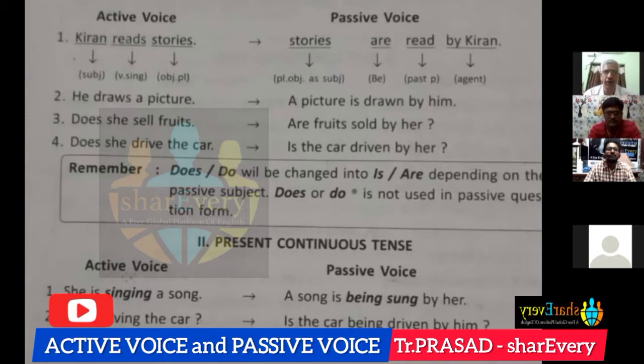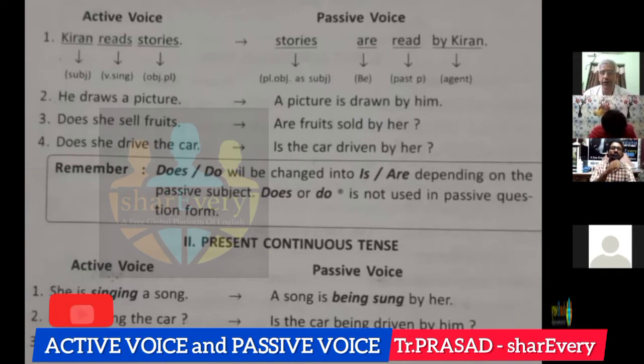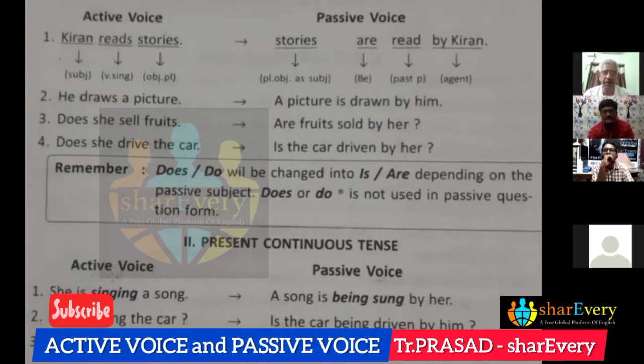When we change it into passive voice, stories plural, and the given sentence is in present tense. So we have to go for are and read, that is V3 form. All the main verbs, they take V3 in passive voice. Stories are read by Kiran, that is by phrase.